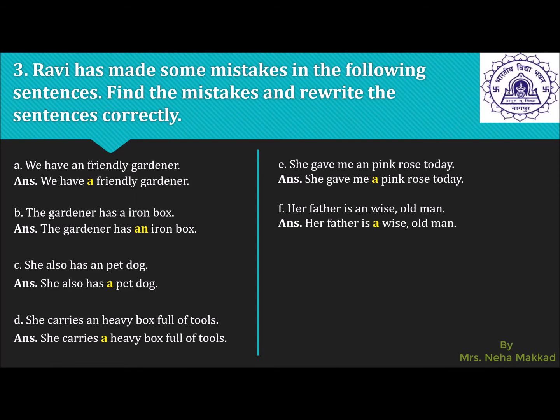So again, W is a consonant sound. So therefore, we will have the article a before it. Her father is a wise old man. The next example, she is a honest and hardworking woman. So H is silent here. So we will have, she is an honest and hardworking woman. Thank you, students.